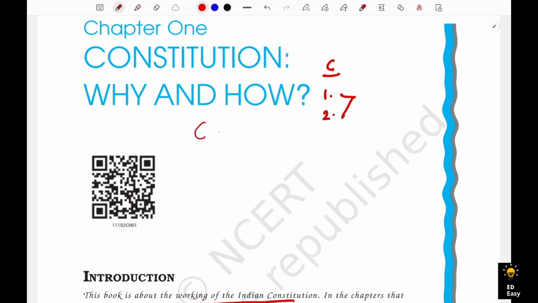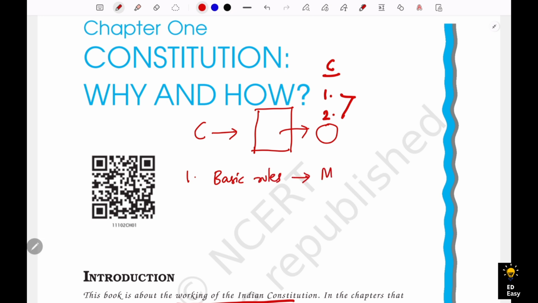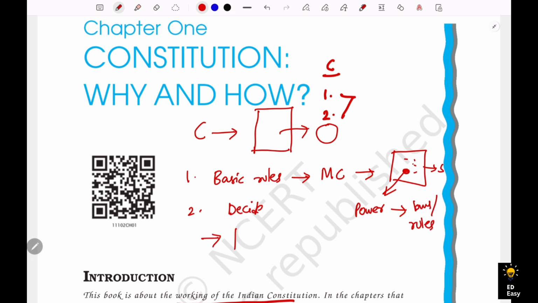What is a constitution? A constitution is a set of principles which governs a country. What is the first function of the constitution? It is to set basic rules to allow for minimal coordination among the members of the society. What is the second function of the constitution? It is to decide who has the power to make the laws or the rules, and also who is going to rule the country. Is it a monarch or is it a democratic republic?